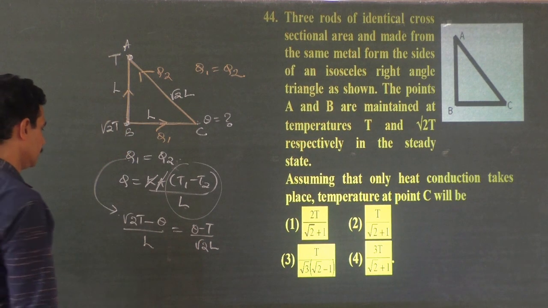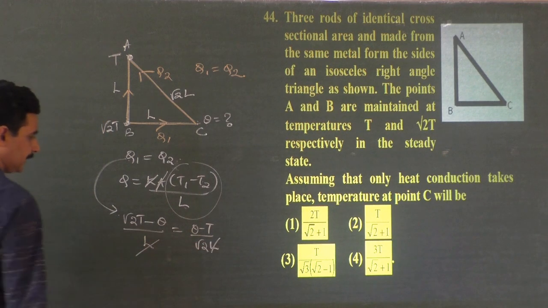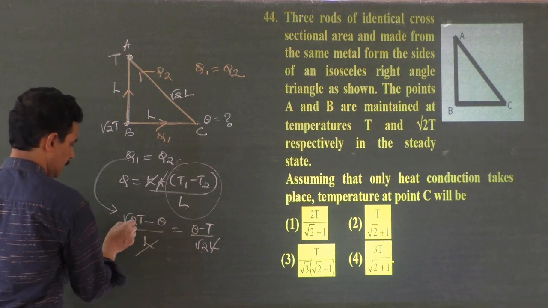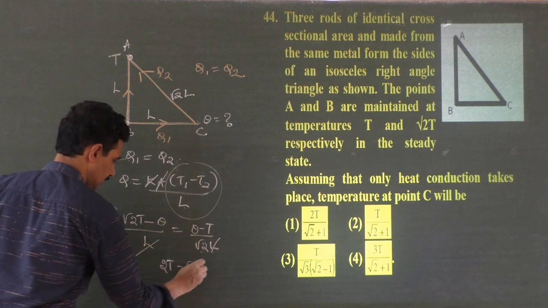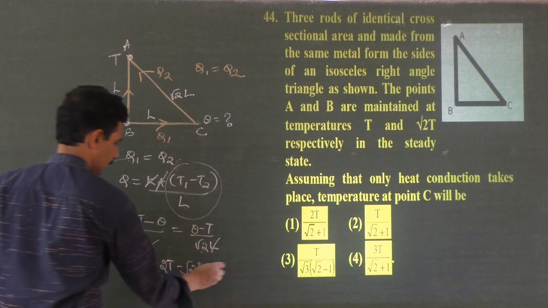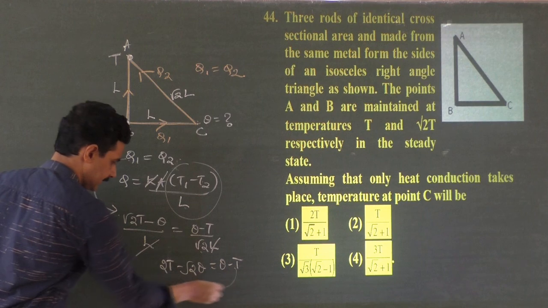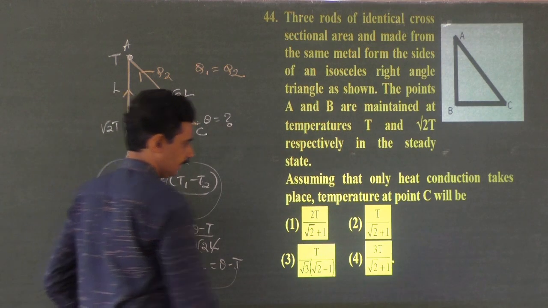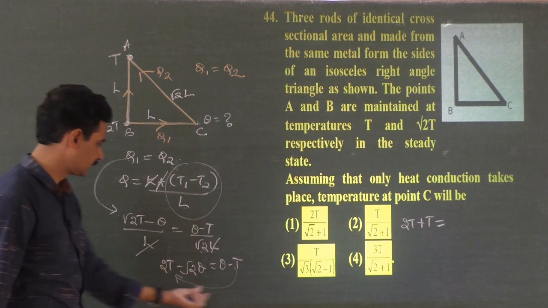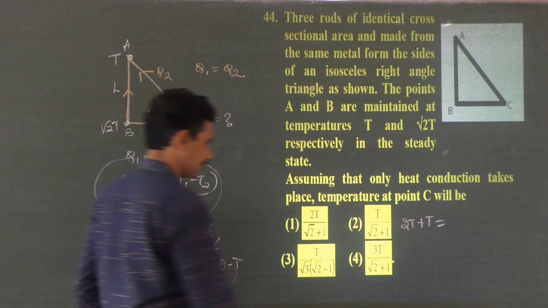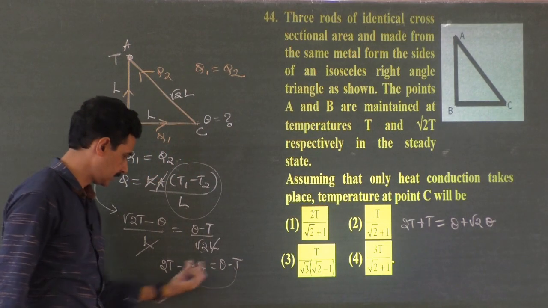Is it okay? Now, what can I cancel? L can be cancelled. What can I bring here? Root 2 here, multiplied. Root 2 into root 2, what is that? 2T, root 2 into root 2, minus root 2 theta, is equal to theta minus T. Bring this T here. 2T plus T is equal to, and minus root 2 theta, I will bring it to the other side, theta plus root 2 theta. Am I right?